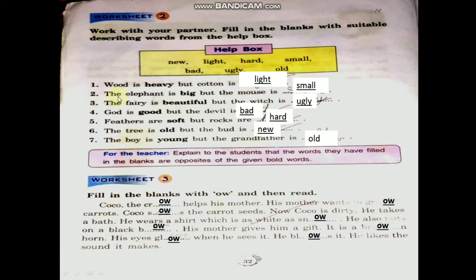First one is wood is heavy. Wood is heavy, but cotton is light. Describing about cotton. Light, L-I-G-H-T, light. Take from the help box light word and you write L-I-G-H-T, light. Wood is heavy, but cotton is light. Second one, the elephant is big, but the mouse is small. You take from the help box and you write the describing word small. About mouse we are describing.